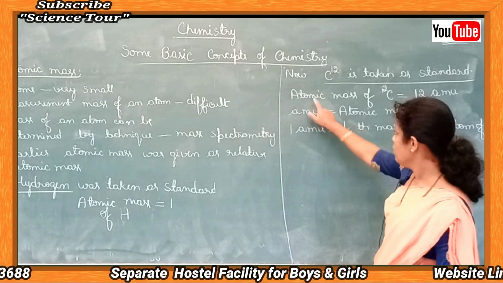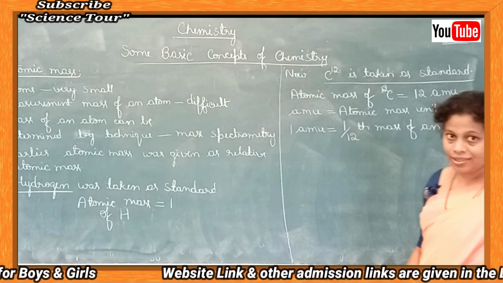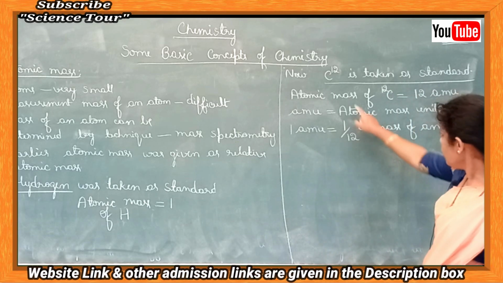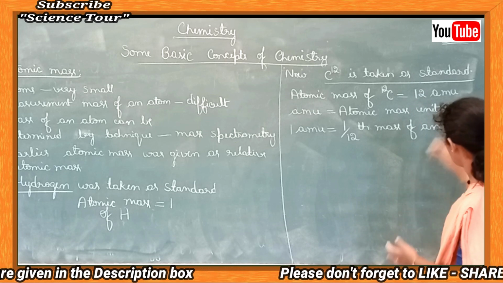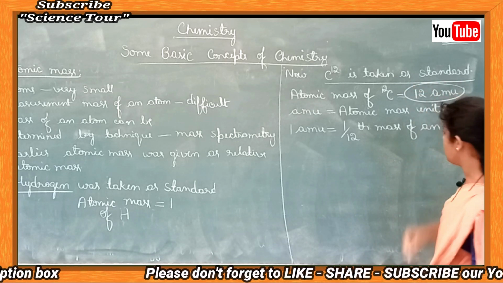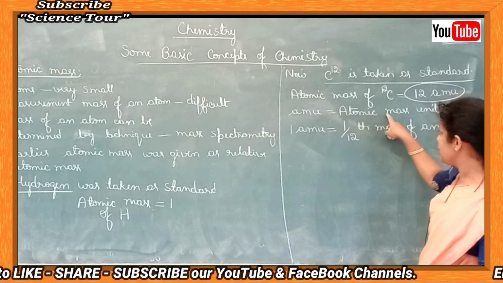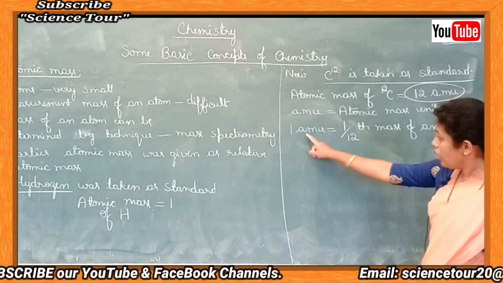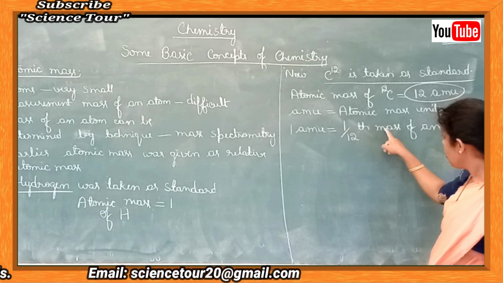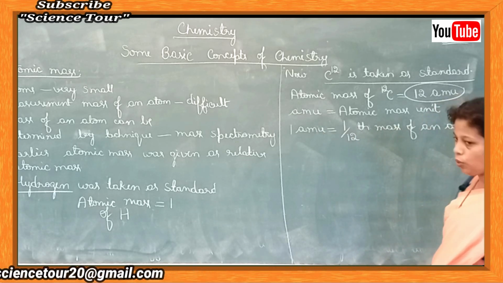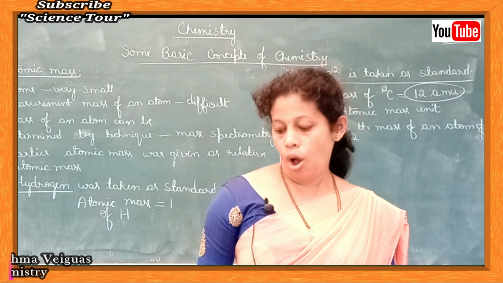Students understand? Now carbon 12 is taken as standard to measure atomic mass. The atomic mass of carbon 12 is given as 12 atomic mass units. The value of one atomic mass unit is 1/12 the mass of an atom of carbon 12. How do we find the mass of one atom of carbon 12?